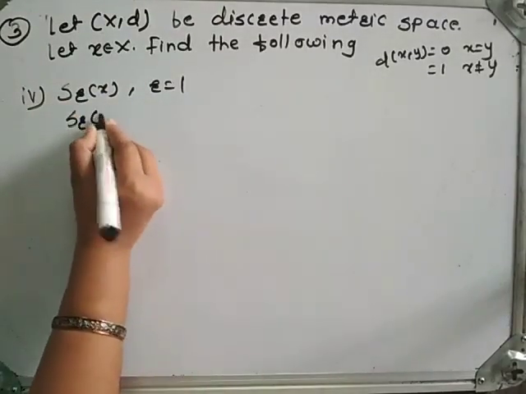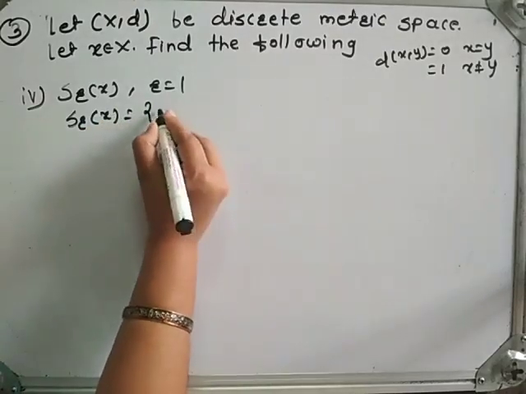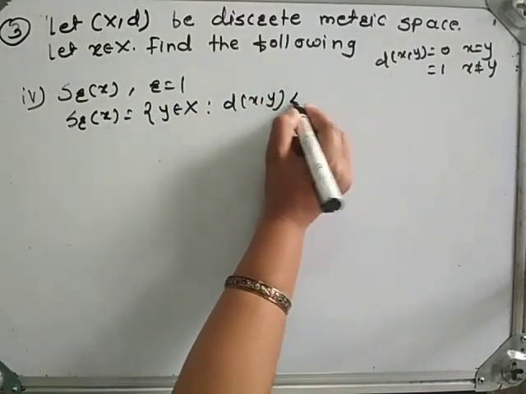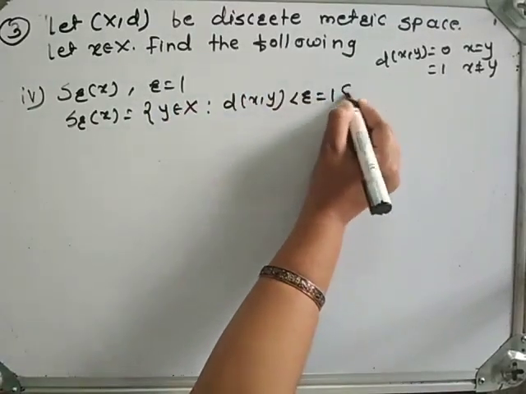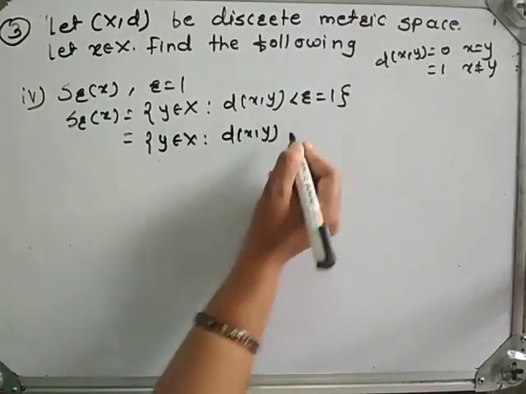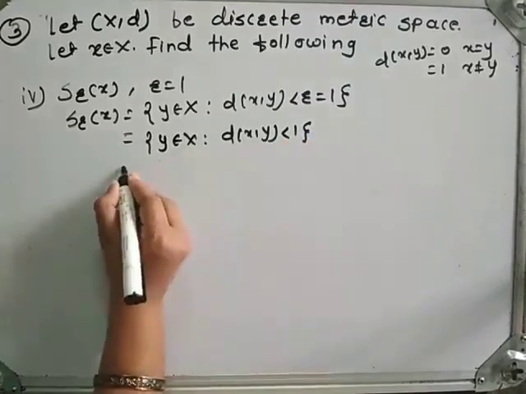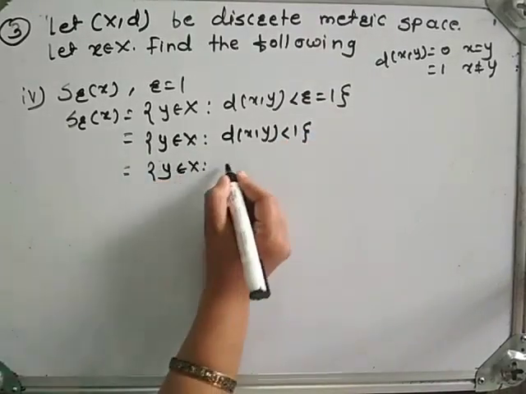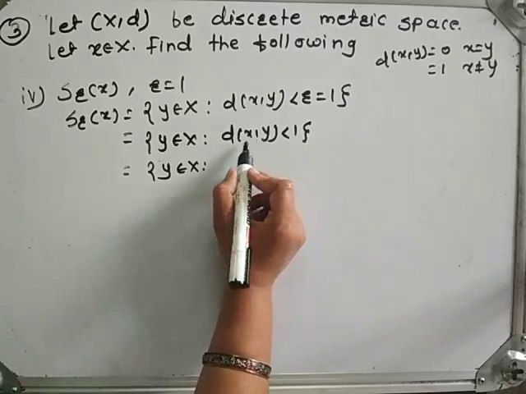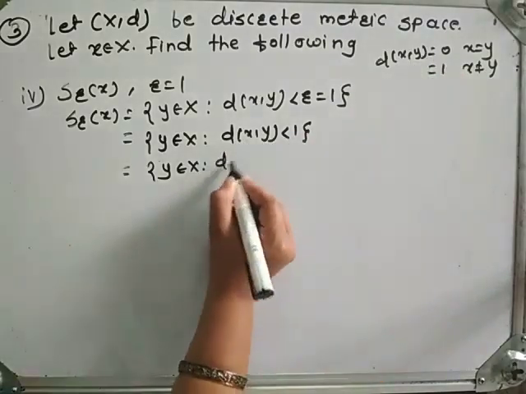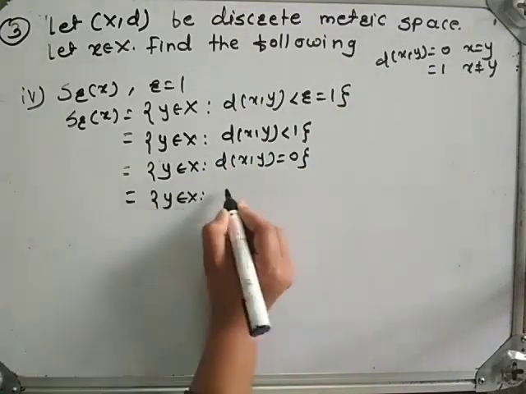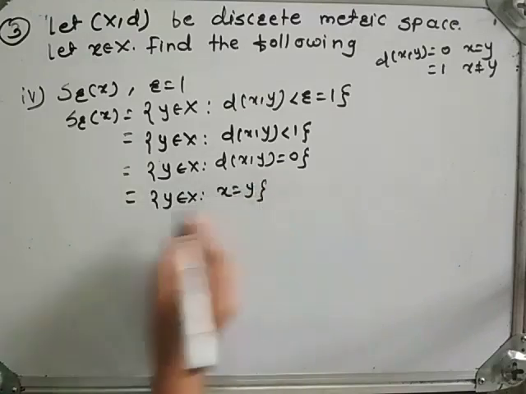We know the definition of open sphere is equal to the set of all y belongs to capital X such that distance between x and y is strictly less than r, but here r is 1, which is equal to y belongs to capital X such that distance between x and y is strictly less than 1, which is equal to y belongs to capital X such that here distance between x and y strictly less than 1 means distance between x and y should be 0, which is equal to y belongs to capital X such that x is equal to y.